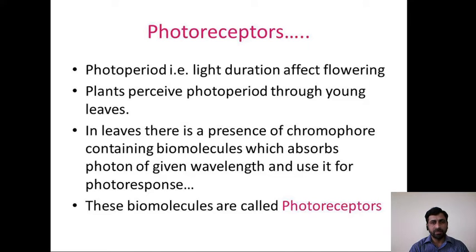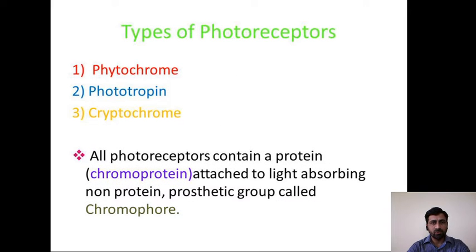In leaves, there is a presence of chromophore-containing biomolecules which absorb photons of a given wavelength and use them for photoresponse. These molecules are called photoreceptors. Types of photoreceptors: there are majorly three types found in plants.